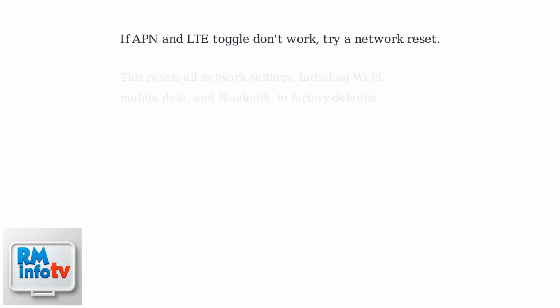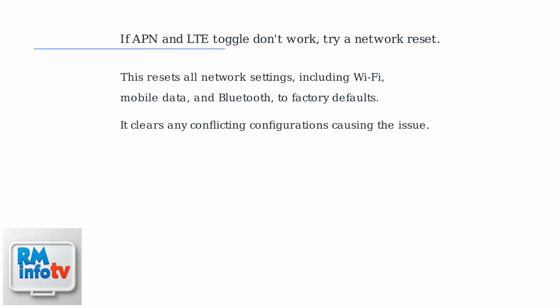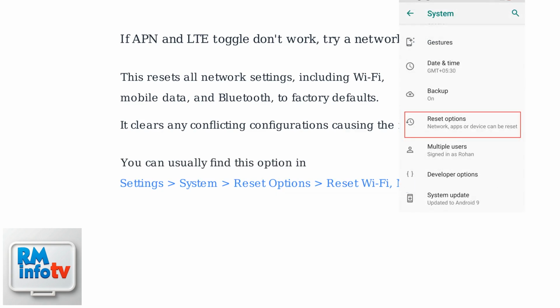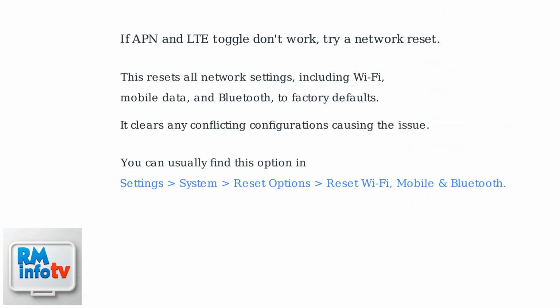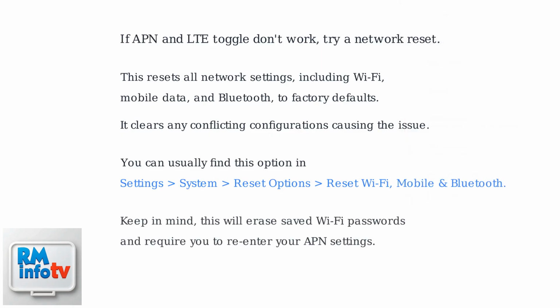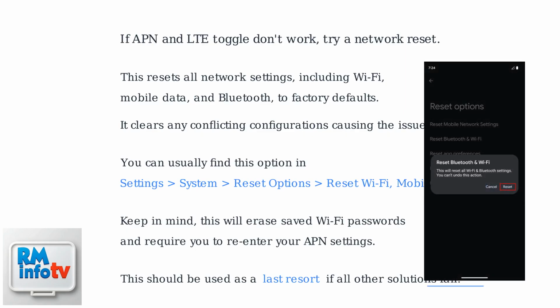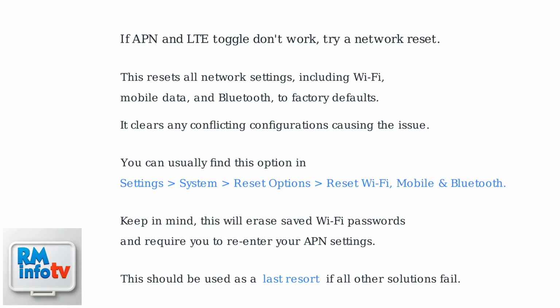If the APN and LTE toggle don't work, try a network reset. This resets all network settings, including Wi-Fi, mobile data, and Bluetooth, to factory defaults. It clears any conflicting configurations causing the issue. You can usually find this option in Settings, System, Reset Options, Reset Wi-Fi, Mobile, and Bluetooth. Keep in mind, this will erase saved Wi-Fi passwords and require you to re-enter your APN settings. This should be used as a last resort if all other solutions fail.